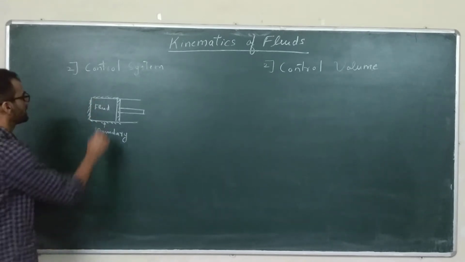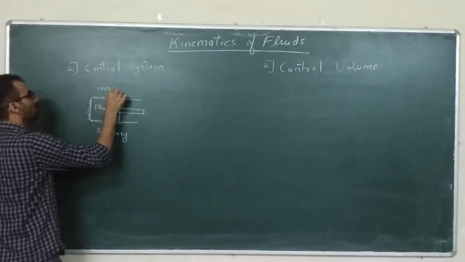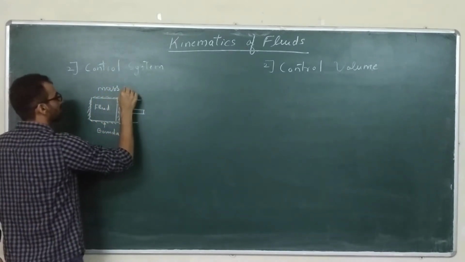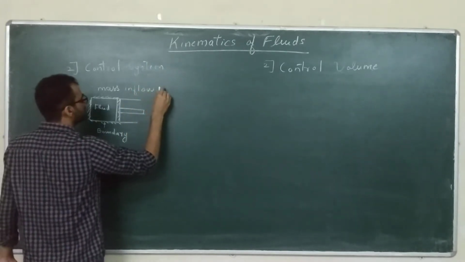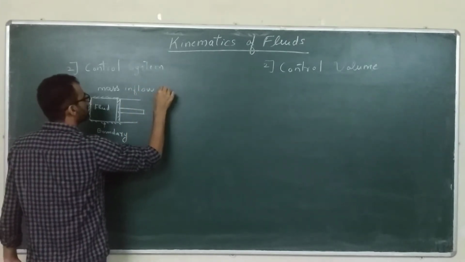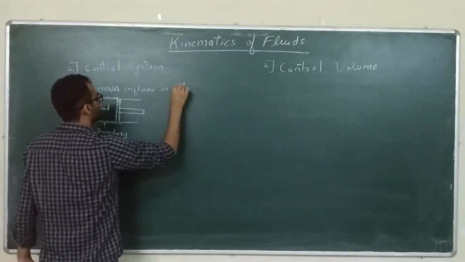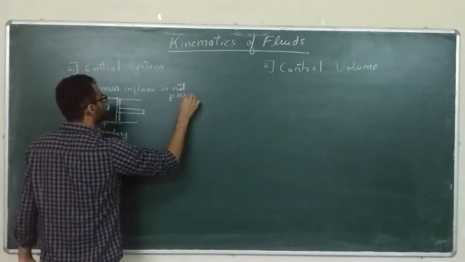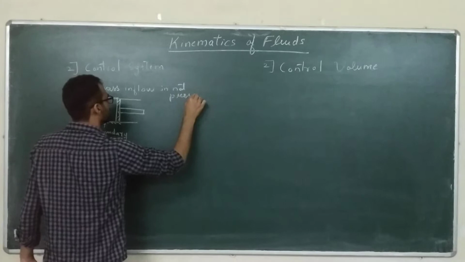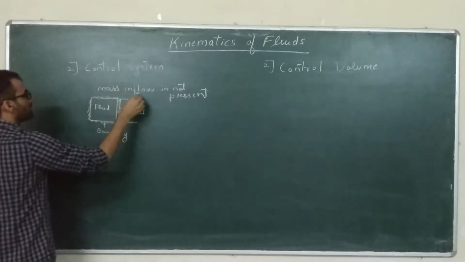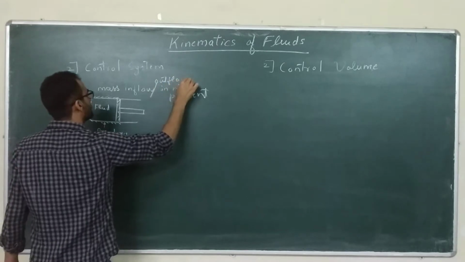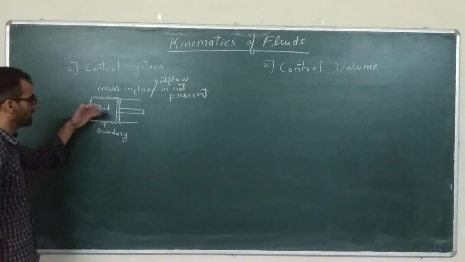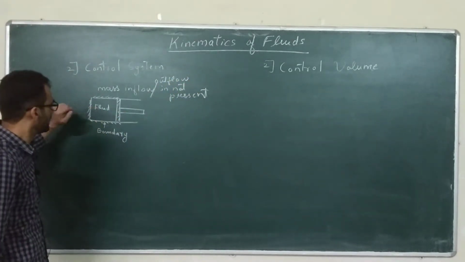Here the mass is fixed, so mass inflow is not present. Alright, so mass inflow or even outflow. Alright, so mass does not come in or come out of this system.